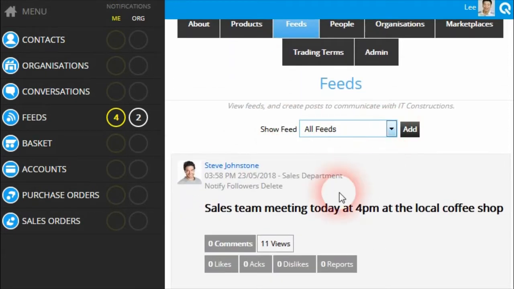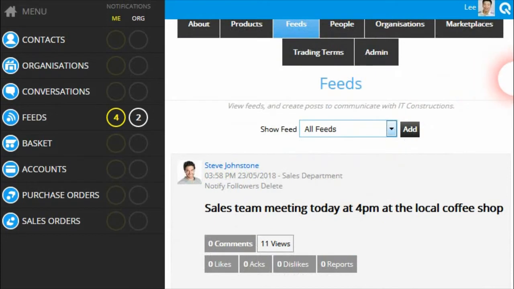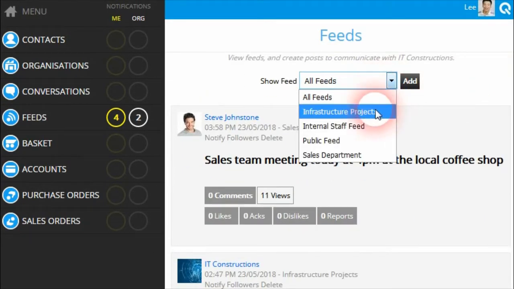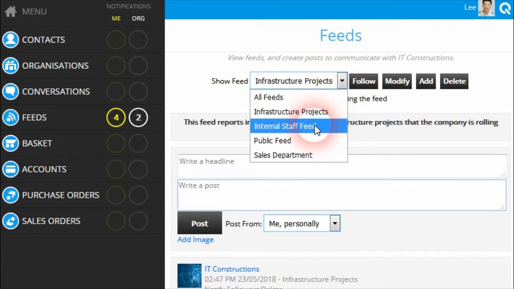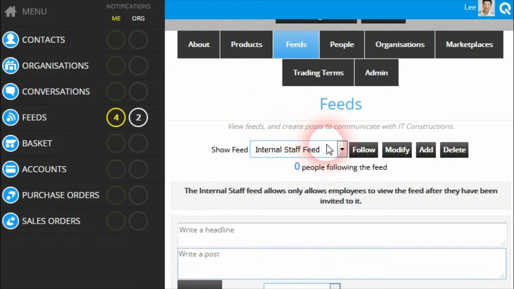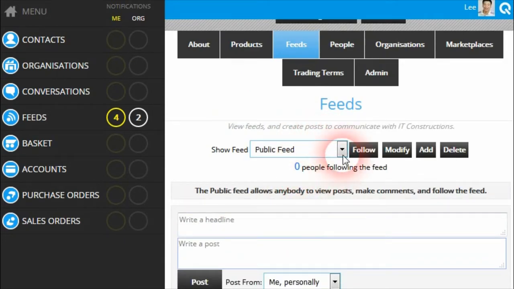Now, if you're not already aware, organizations themselves on the platform, on the profile page, can also create feeds and allow people to see the posts and communication happening for that organization. So in our example organization here called IT Constructions, they have a number of different feeds that have been created. We have one called Infrastructure Projects, which is a public feed. We have one called an internal staff feed, and that's an exclusive feed, so only staff members that have been invited to follow that feed can see the content of that internal staff feed. We have a public corporate feed, where any announcements that the company wishes to make can be posted.